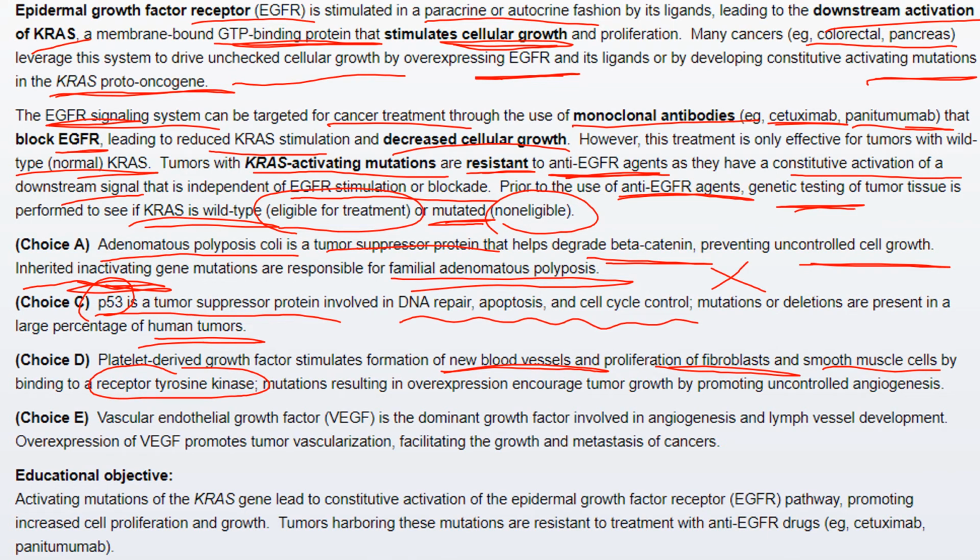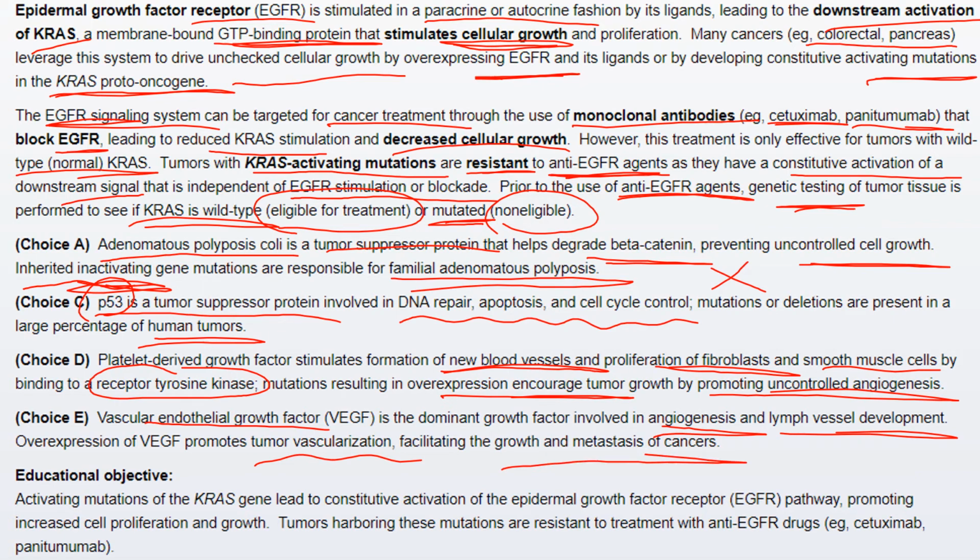And mutations will result in overexpression, which encourages tumor growth by promoting uncontrolled angiogenesis. Next, the vascular endothelial growth factor is also a proto-oncogene responsible for angiogenesis and lymph vessel development, and overexpression will lead to tumor vascularization, facilitating the growth and metastasis of cancers.